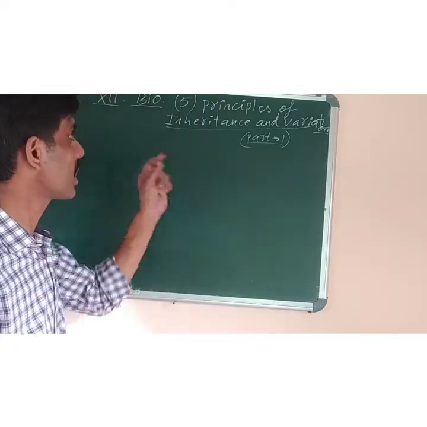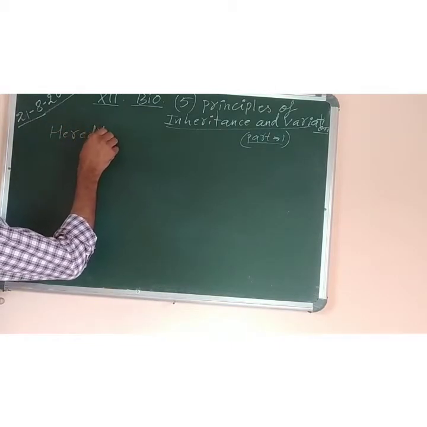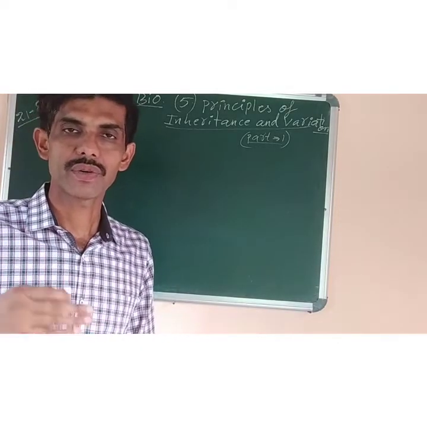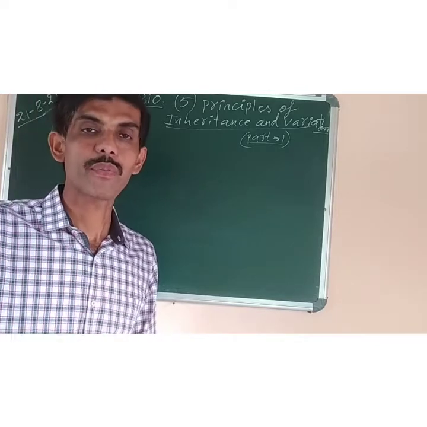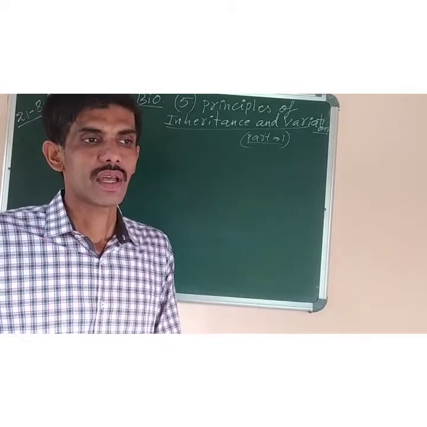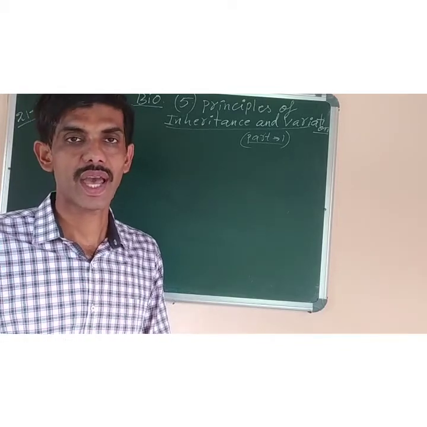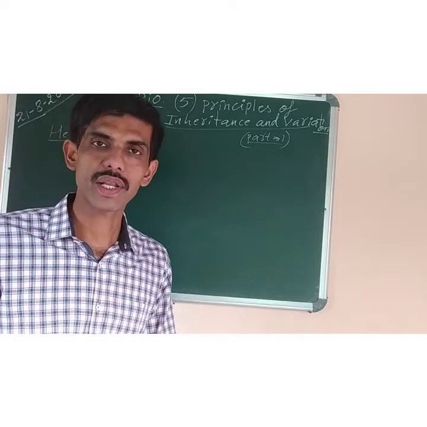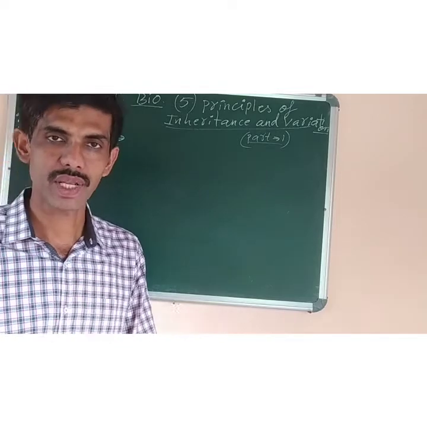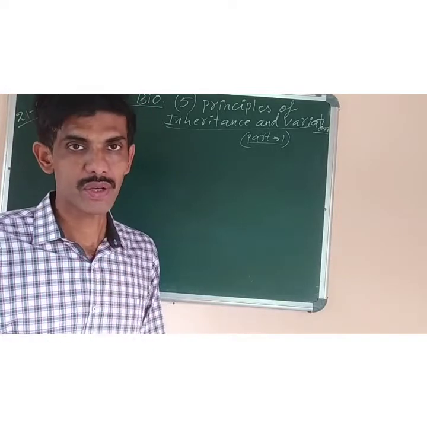Heredity and variation, two terms are there. What is heredity? That definition you need to learn. Already I had discussed it in the interactive classes. Heredity is defined as the transmission of characters from parents to their offsprings. Like we say, like begets like, means a human baby will appear like a human being, a baby of a cat will appear like a cat. So all the characters of that organism, that is the plant or the animal, are inherited or passed to their children or the babies, or to their offsprings, which is the word we use here in genetics.